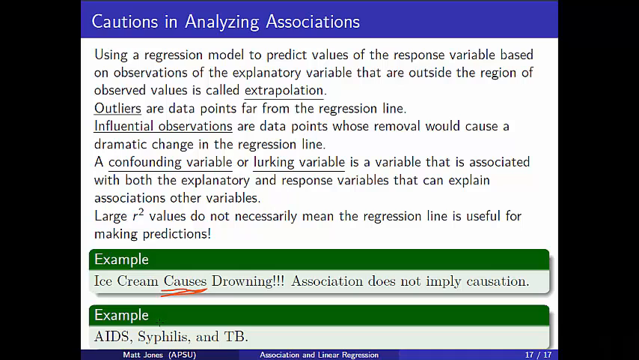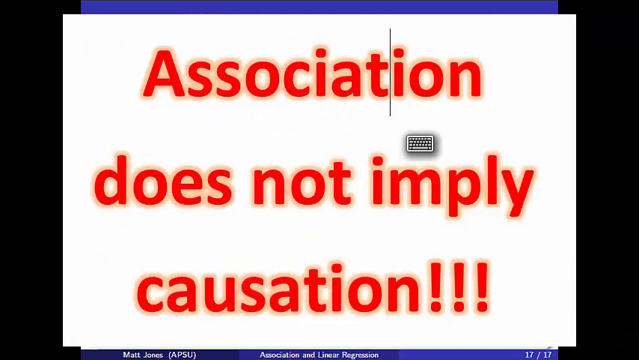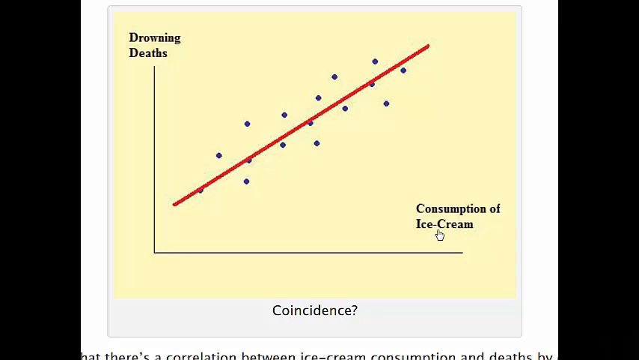So this is another thing to keep in mind, another caution when you're doing association and regression, is that association does not imply causation. It's a fact that consumption of ice cream or ice cream sales is associated with drowning deaths. But what's really going on here is, remember, there's a lurking variable in the background, which is the season, right? We talked about this.